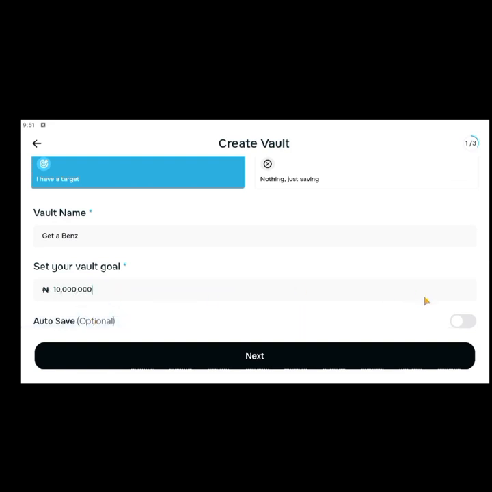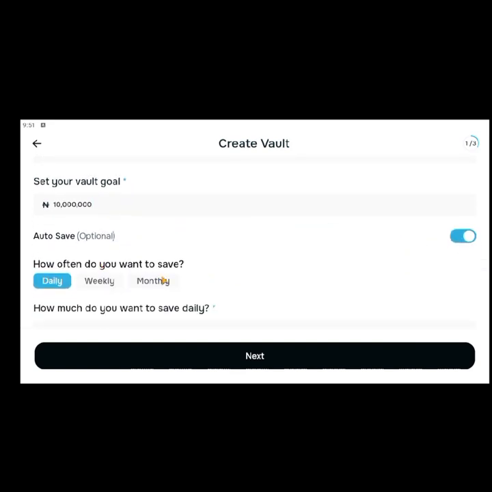So auto save is basically automatically, maybe every month, a particular amount is being removed from your account. Maybe you want to be saving 10,000 naira every month. It means if you have 10K in your account, every month it will be removing that amount from your account. So you can auto save. How much do you want to auto save? Let's click on this. So how often do you want to save?